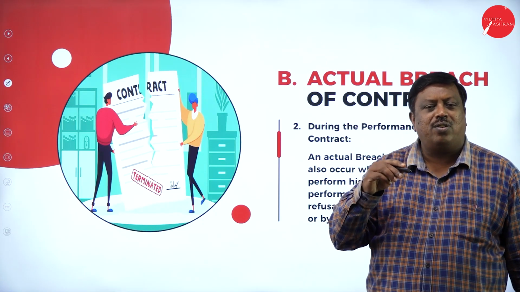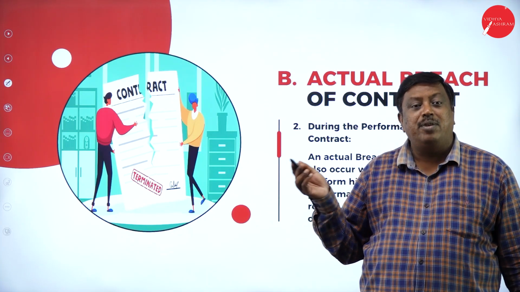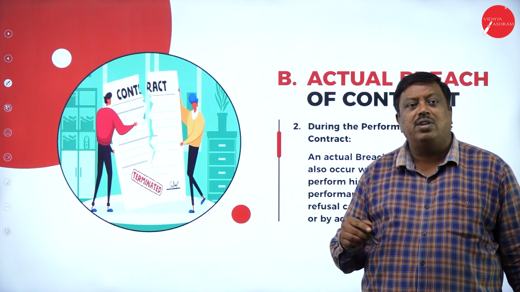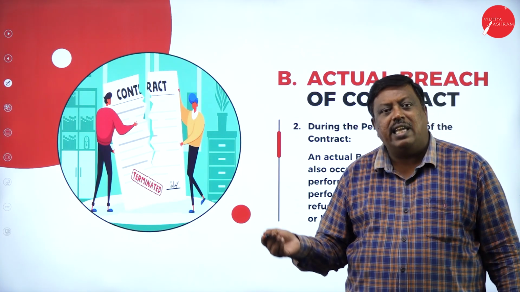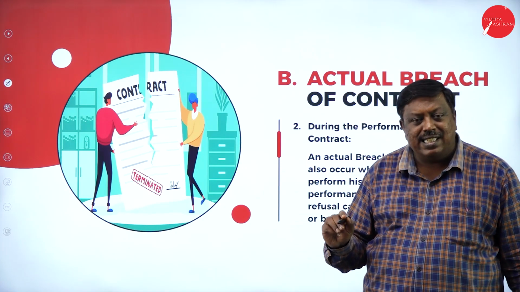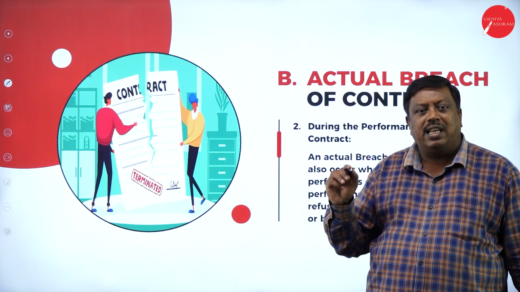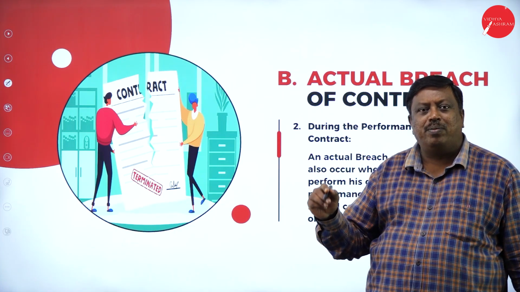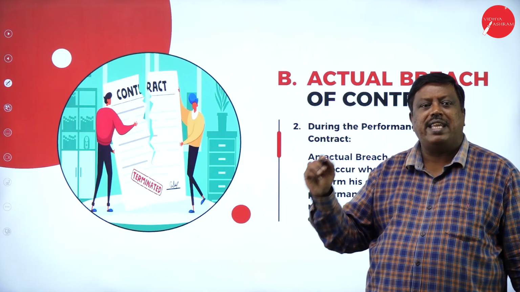Either the offerer or the offeree can communicate to the other party, orally or in writing, that the agreement will not be performed due to uncertain reasons.